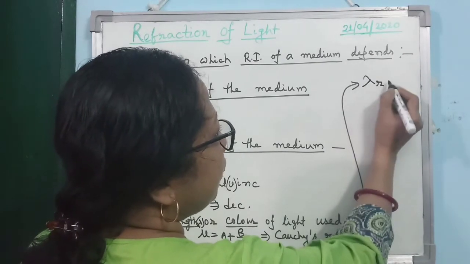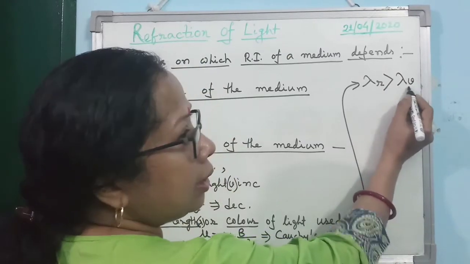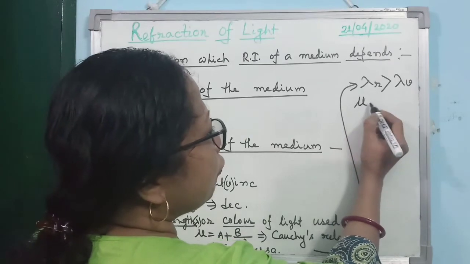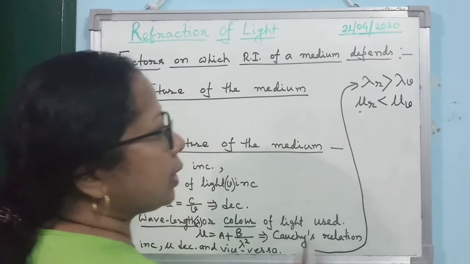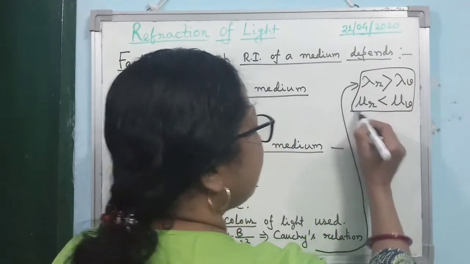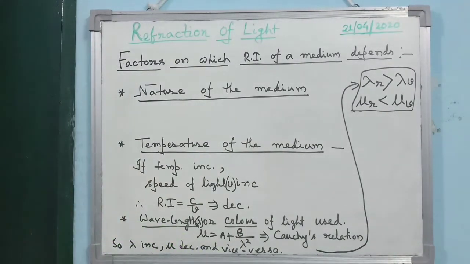We know that the wavelength of red is maximum and the wavelength of violet is minimum. So we can write it this way. And so the refractive index for red color is minimum, whereas the refractive index for violet is maximum. This is also a very important relation. You are supposed to remember it.